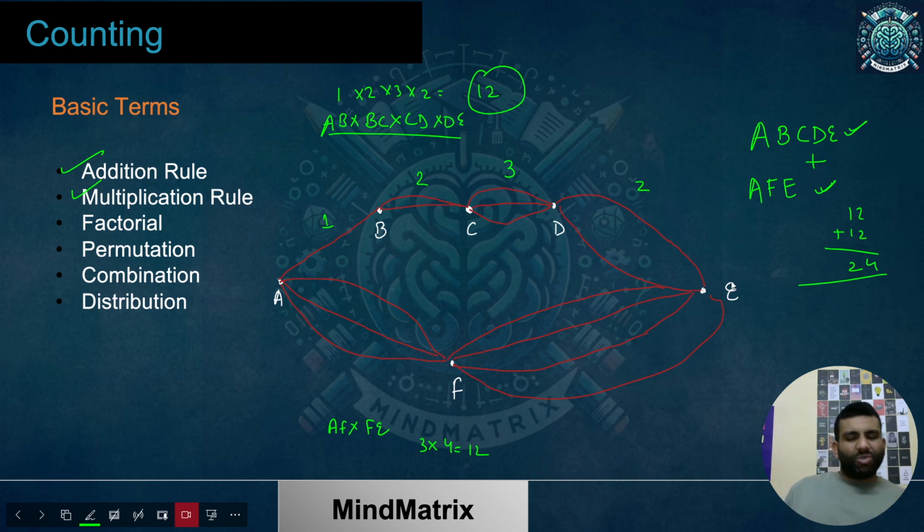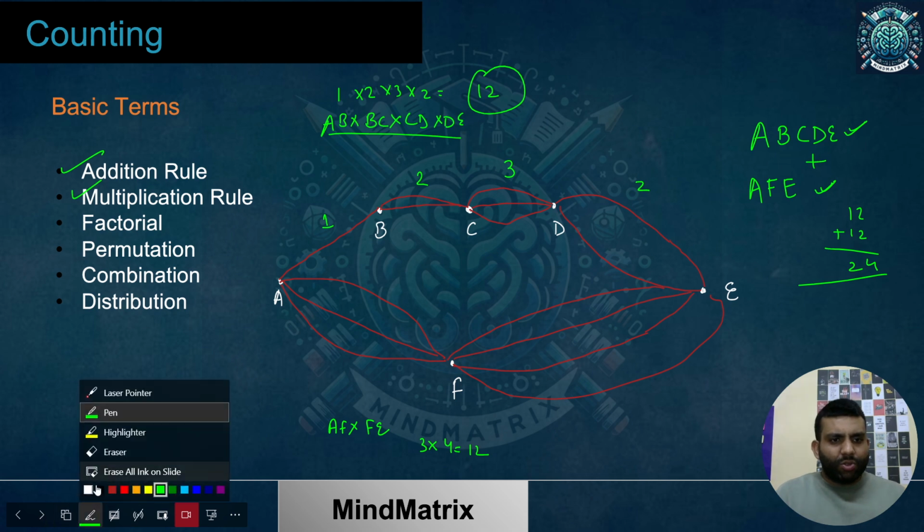So that was the basics about the addition rule and multiplication rule. I hope it is clear. We have taken two examples. One was the hackathon example. It can be a coding hackathon or whatever kind of project hackathon you would like to take. And this was a way you can travel from one city to another city. I hope it is clear. So I have given you the basic idea over here.